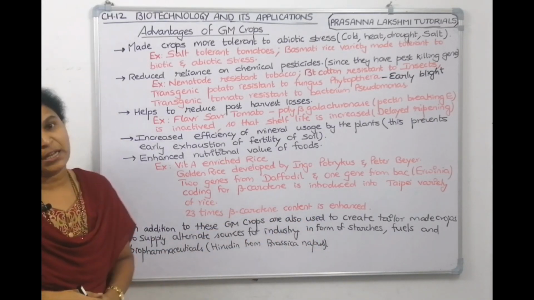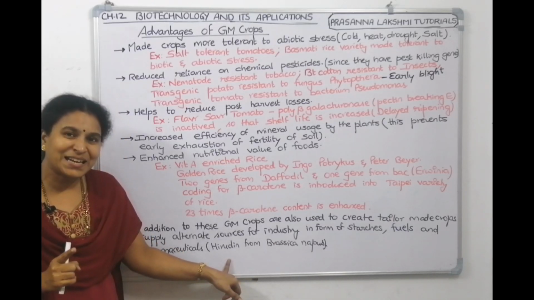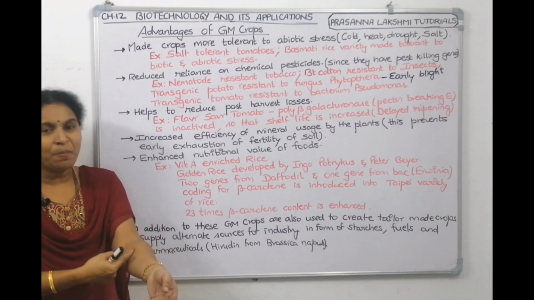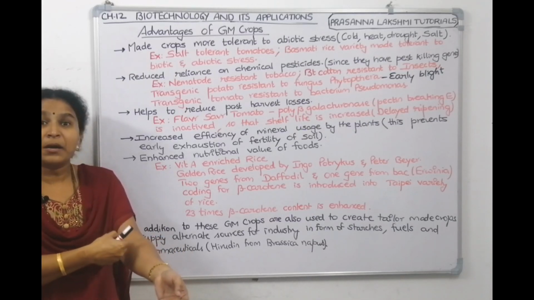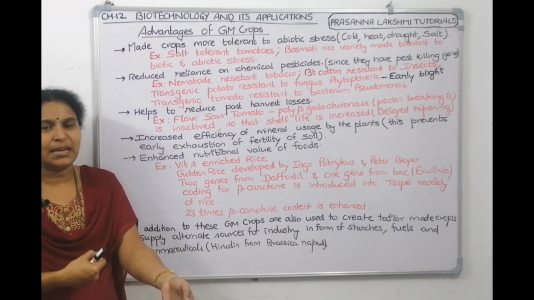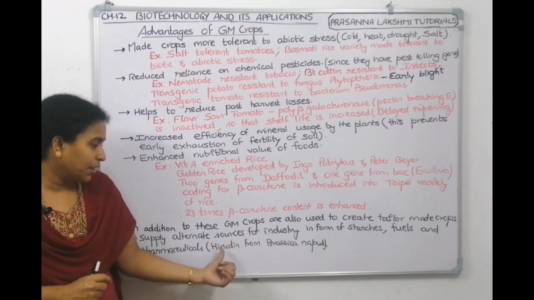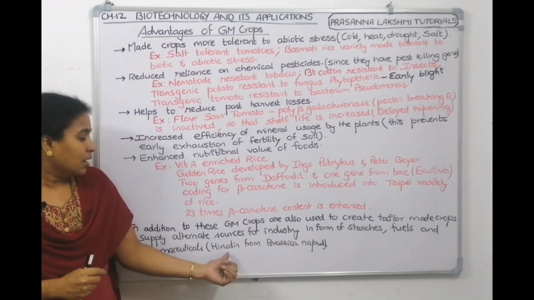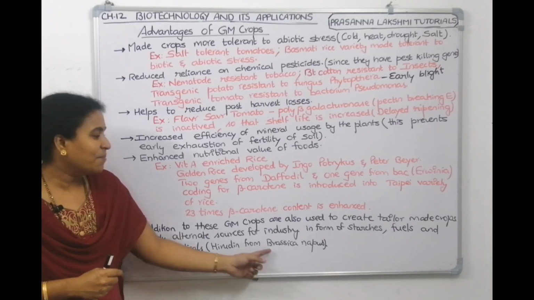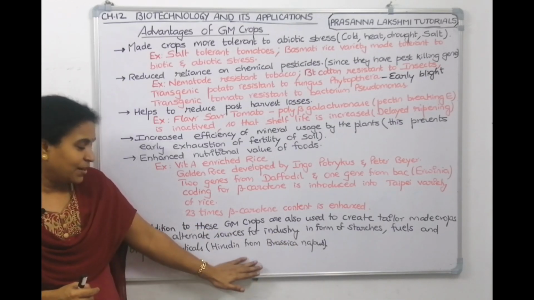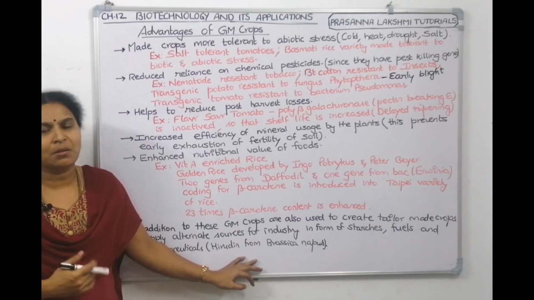And biopharmaceuticals. Now take a protein called hirudin. Hirudin is a protein which is present in leech. Now leech is an ectoparasite, it will suck the blood. While it is sucking the blood, it will not allow the blood to clot. If it clots, it can't take it inside. So how is it not allowing our blood to clot? Because it has a protein called hirudin. Now this hirudin we are producing in a mustard plant called Brassica napus. And this hirudin is used in medicine as an anticoagulant. It will not allow the blood to clot.